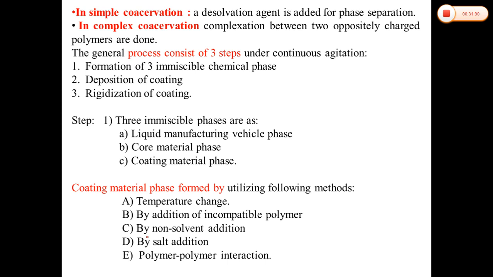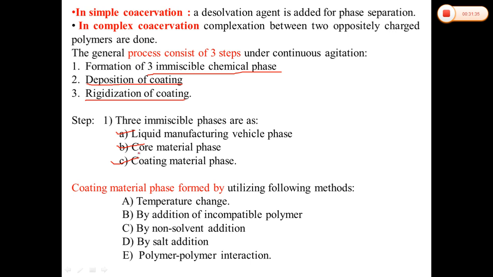So the general process consists of three steps. Step 1, formation of three immiscible chemical phases. Second one, deposition of coating, and third one, rigidization of coating. In step 1 of the process, which is the formation of three immiscible chemical phases, first is a liquid manufacturing vehicle phase, second one core material phase, and third one coating material phase.